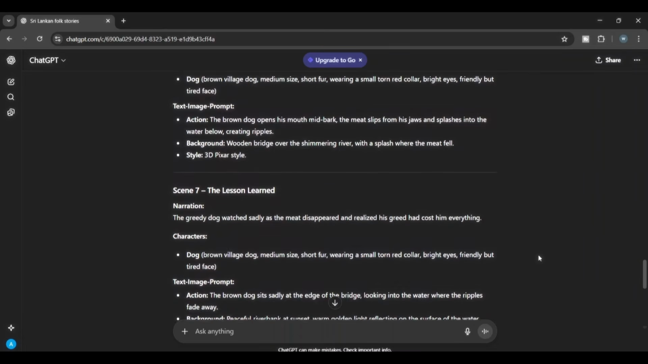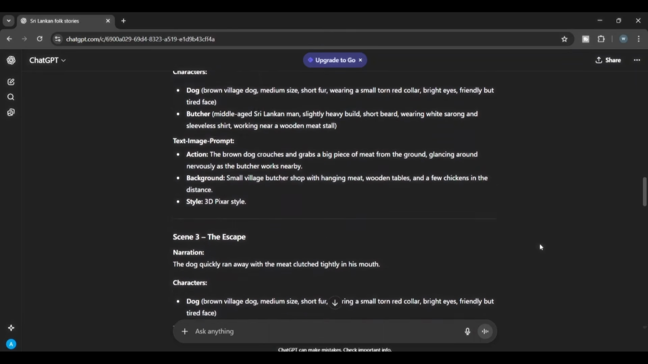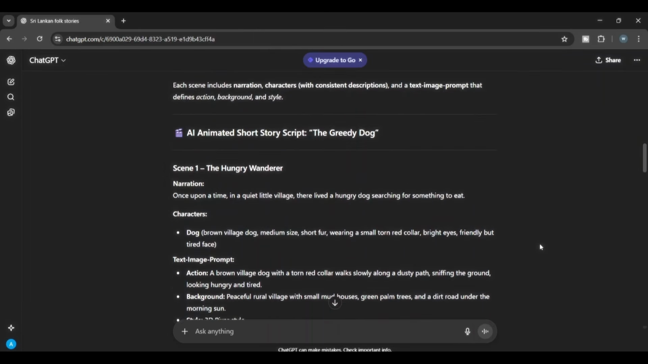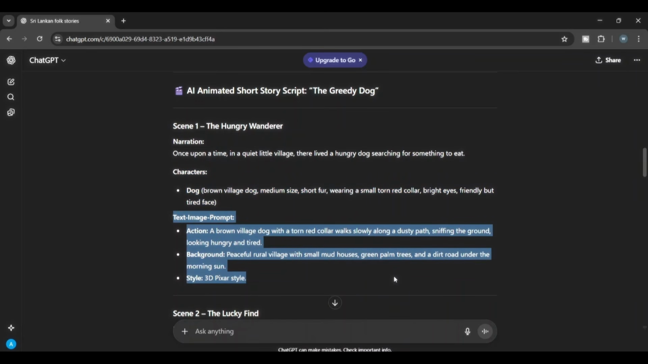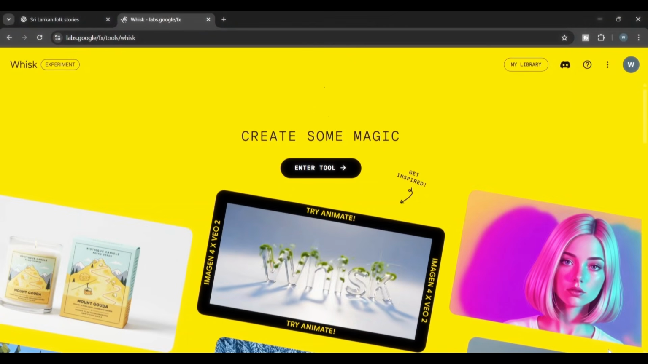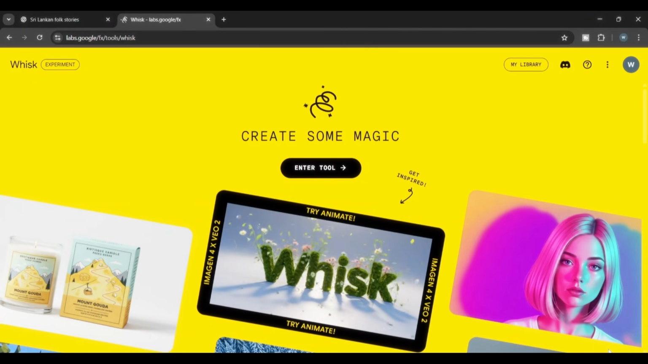Alright, so now you can see our script is nicely organized and separated into scenes. Each scene has a narration part for the voiceover, a description of the characters relevant to the scene, and a detailed prompt needed to create the image. So, the first step is complete. Now, it's time for the second step. As the second step, we have to create images for each of our scenes. For this, I'll be using the Google Whisk AI tool.